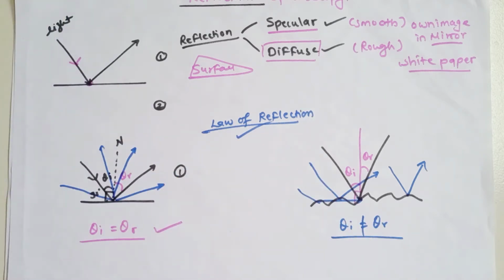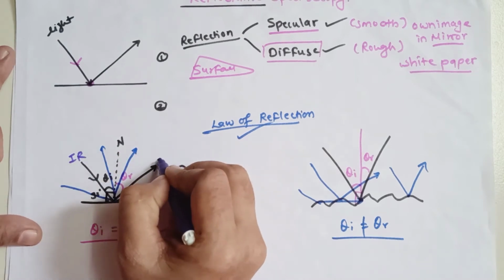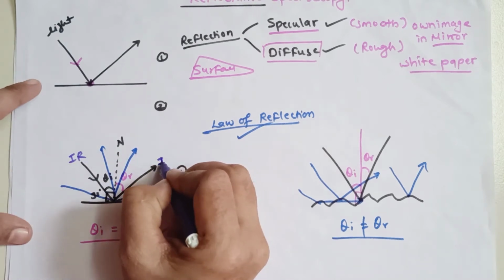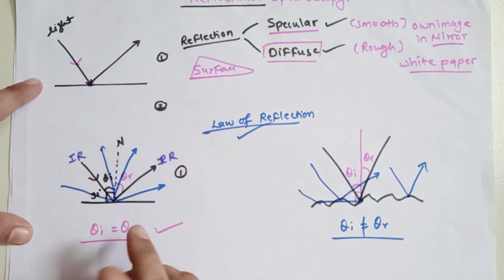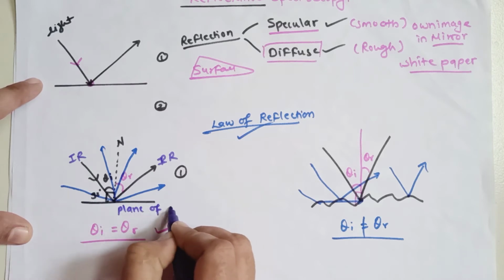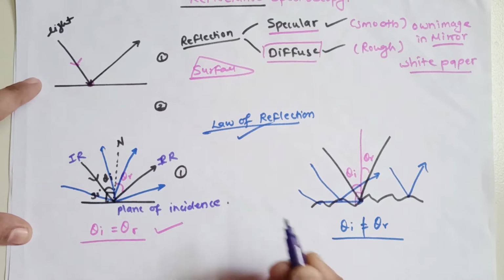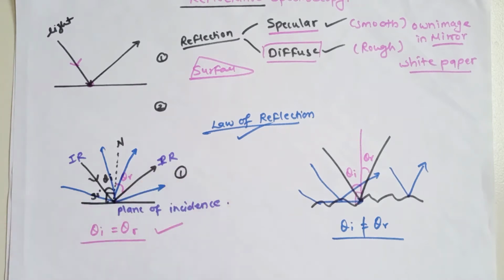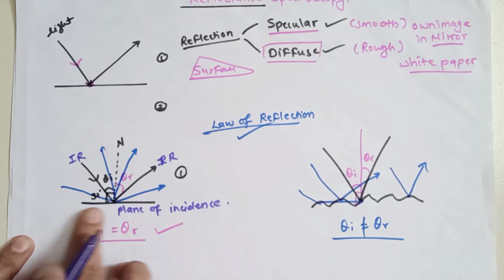Now over here one more thing that I must say, this is your incident ray, okay, and this is your reflected ray, so we can say RR, and this is your normal, and this actually we can call your plane of incidence. तो इस पॉइंट को हम लोग क्या बोलते हैं यहाँ पर, plane of incidence. So I hope now you have a completely clear picture. So whatever we are getting is only from the topmost layer of the surfaces.